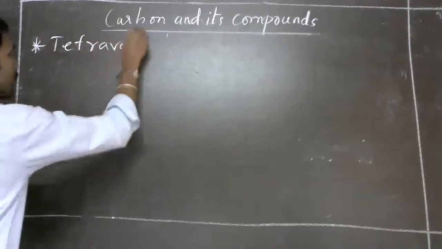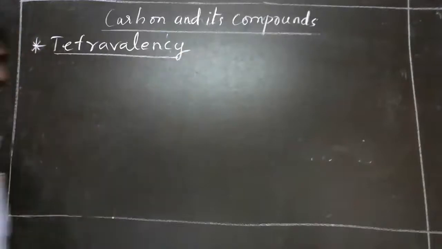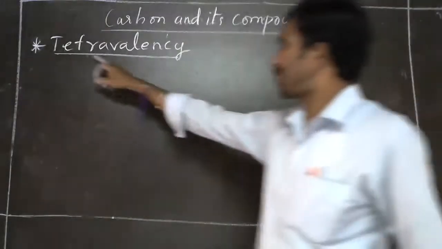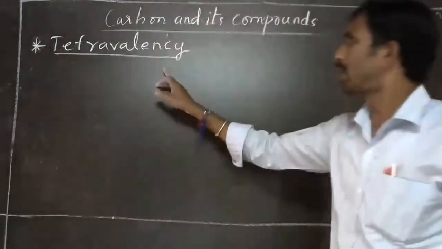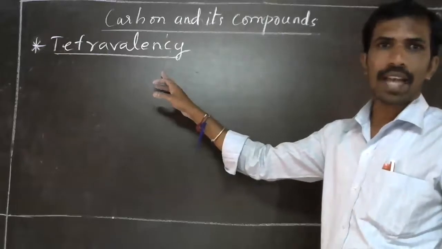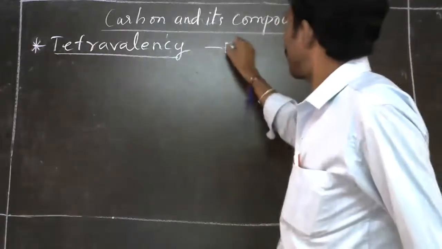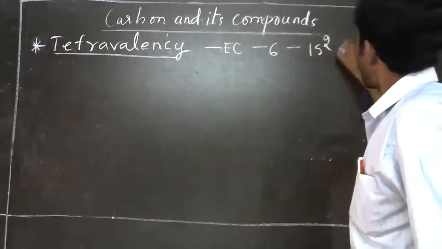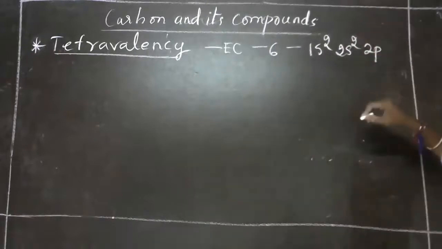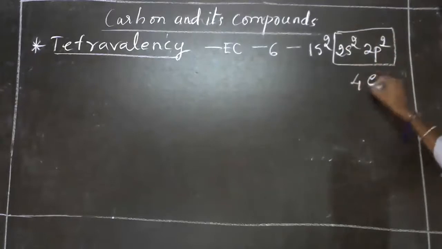So we'll discuss one property, that is tetravalency. Tetra means four. It is telling about four valency, meaning carbon has four valence electrons in its outermost shell. If I write the electronic configuration of carbon, atomic number is 6: 1s2, 2s2, 2p2. In the outermost shell, it has 4 electrons.